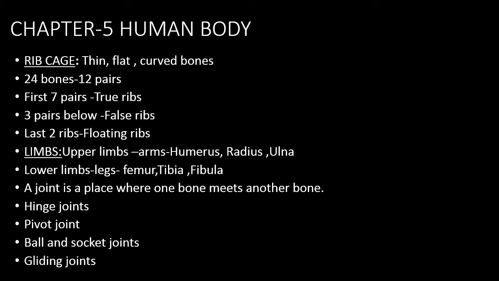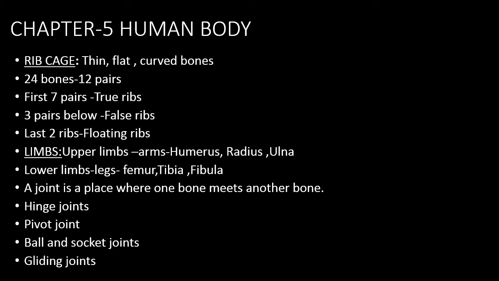So children, next comes the rib cage. The rib cage is made of thin, flat, curved bones that form a protective cage in the upper part of your body. This rib cage is made up of 24 bones arranged in 12 pairs. The first 7 pairs are directly joined to the sternum, so they are called true ribs. The next 3 pairs below them join each other and then join the sternum. That is why they are called false ribs. The last 2 ribs don't join to the sternum, so they are called floating ribs.